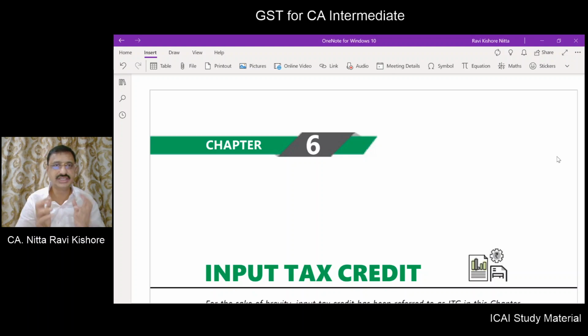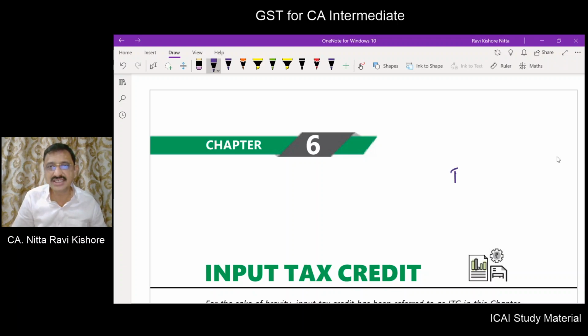In this session, we need to start chapter number 6, which deals with input tax credit. In short, we'll be calling the input tax credit as ITC.